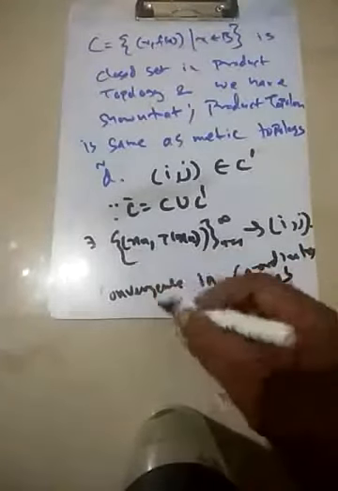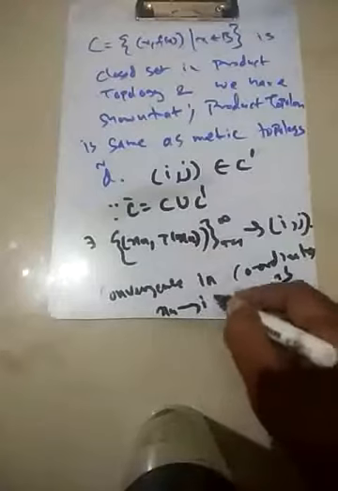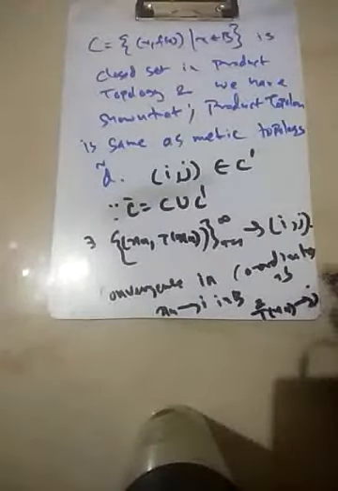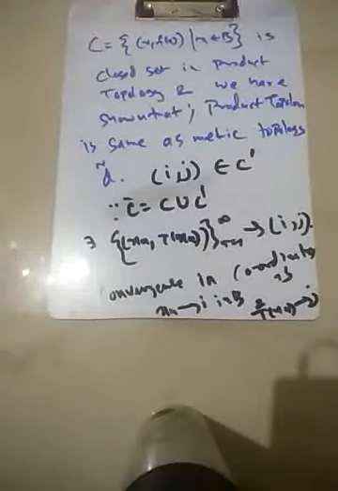That is xn converges to I in B, and f(xn) converges to J. So this converges in the product topology, this kind of thing, (I, J).